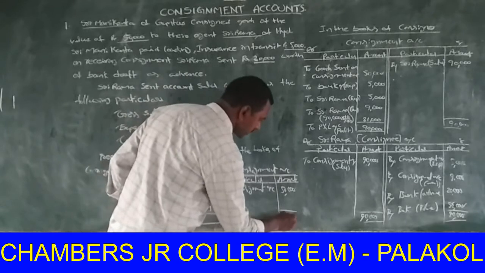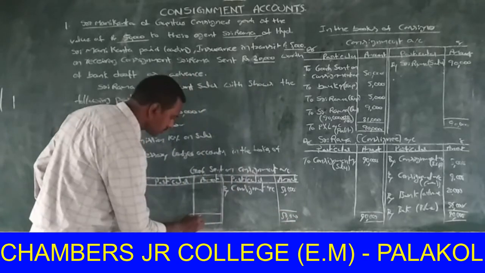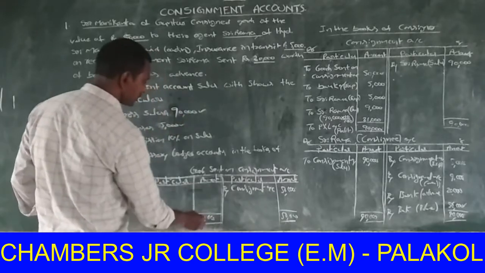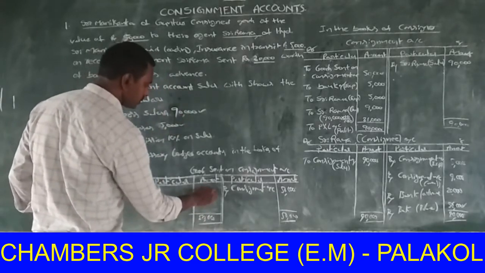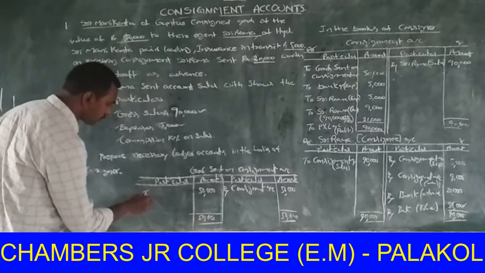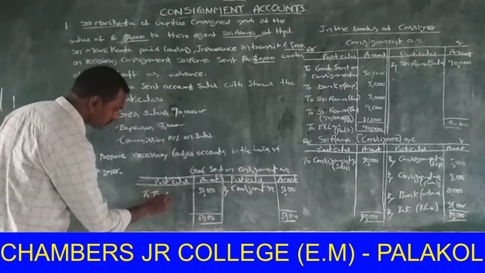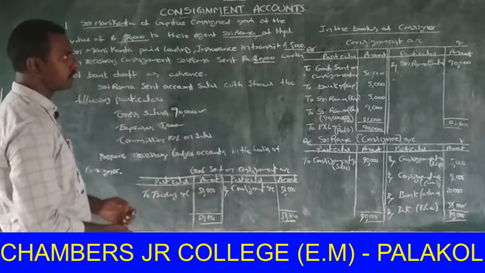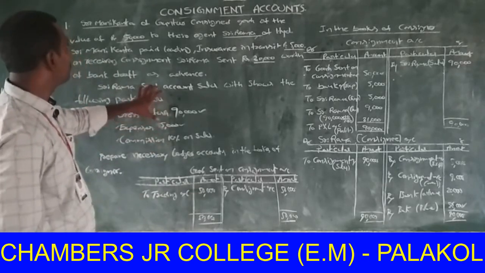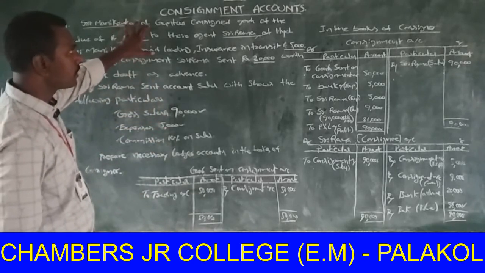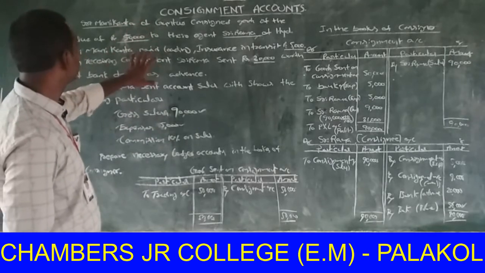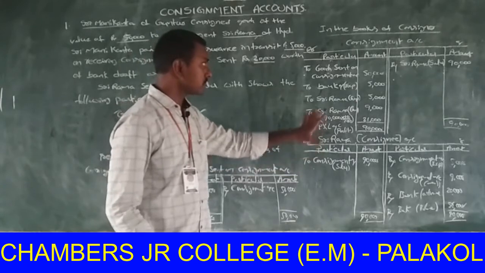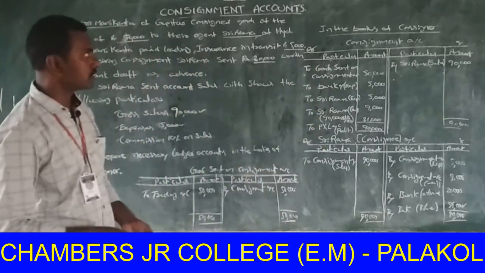Now take the total on the credit side, 50,000. Here also 50,000. The difference is transferred to trading account. This is the example and this is the answer of consignment.